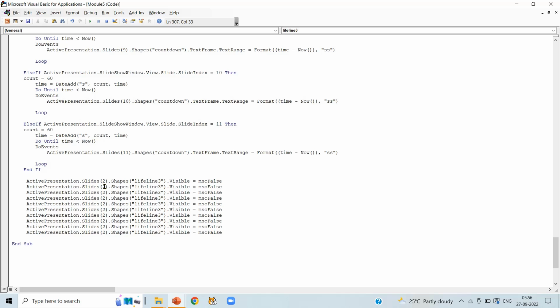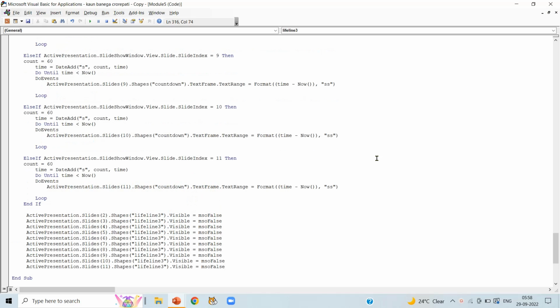For that, slide number 2, slide number 3, 4, 5, 6, 7, 8, 9, 10 and 11. We are going to make it invisible in every slide from slide number 2 to slide number 11.